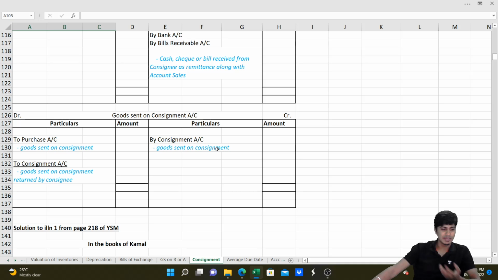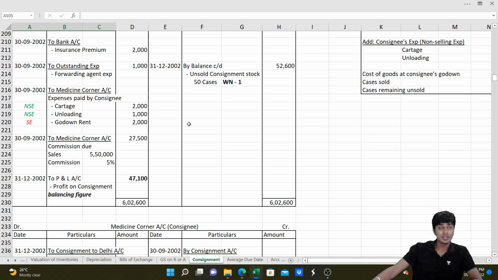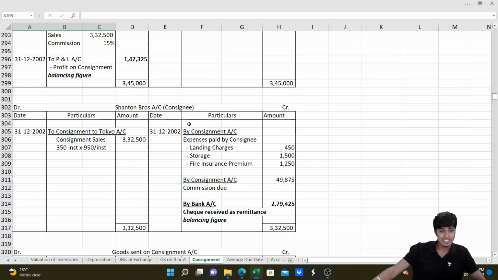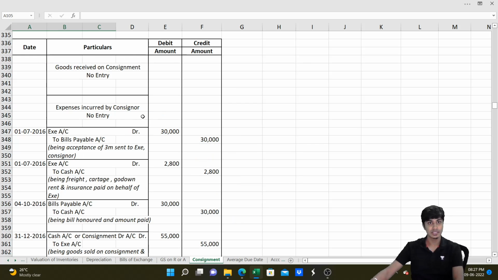Sometimes in rare scenarios when they ask for goods sent on consignment account, you can prepare this as well. And I'll teach you one last part, that is how to deal with invoice price cases. In certain cases, the company, the consignor, sends the goods to the consignee at a price higher than the normal price. This is done because the consignor wants to hide the profit.